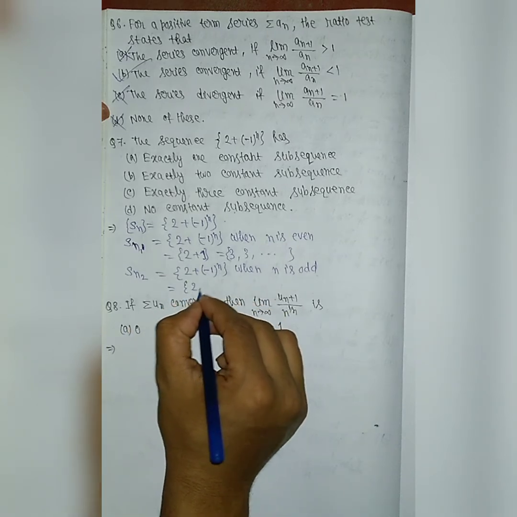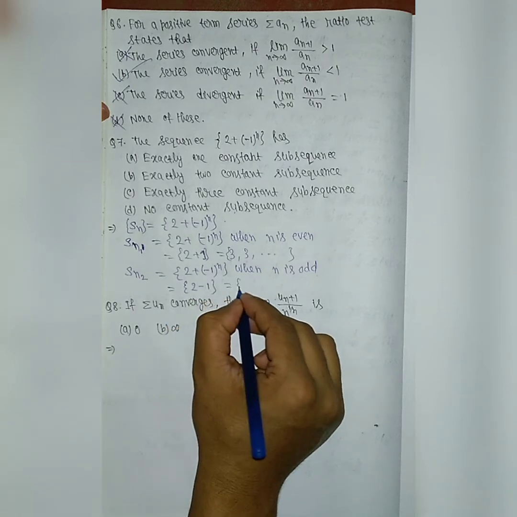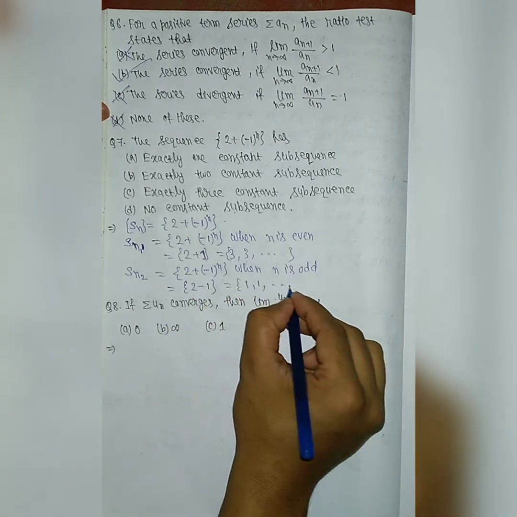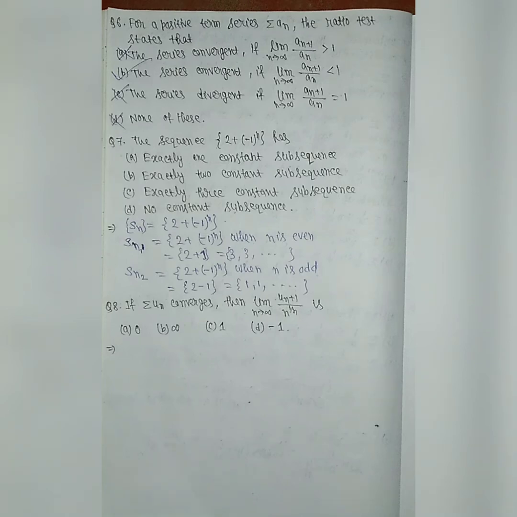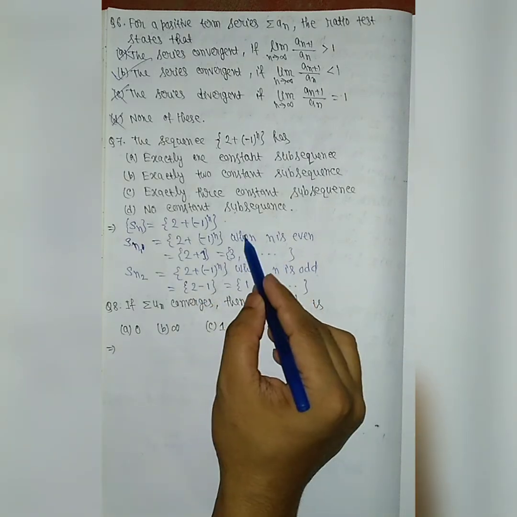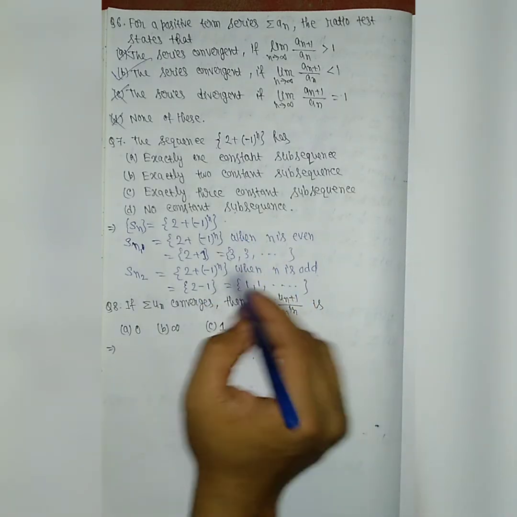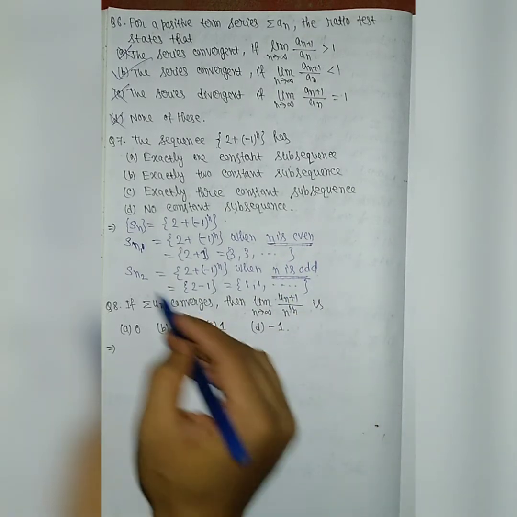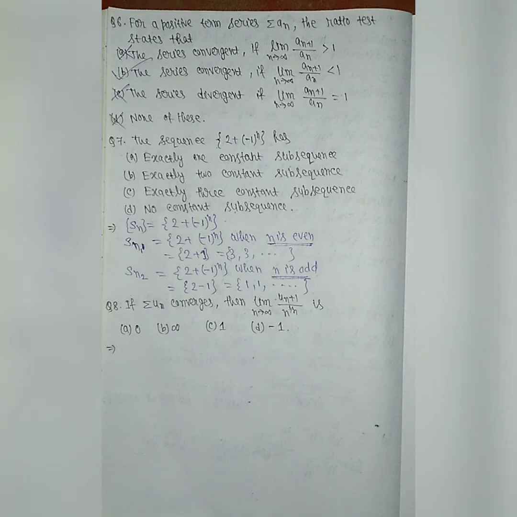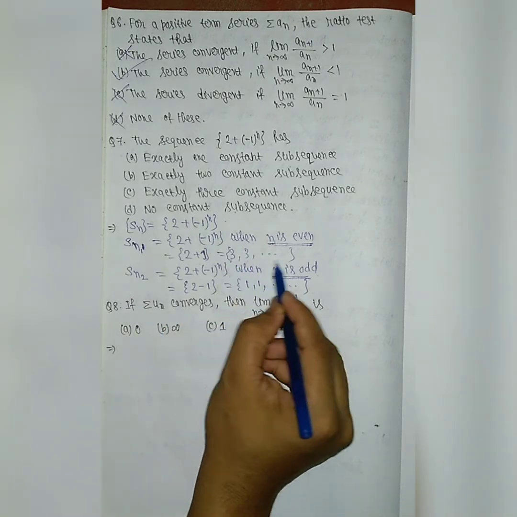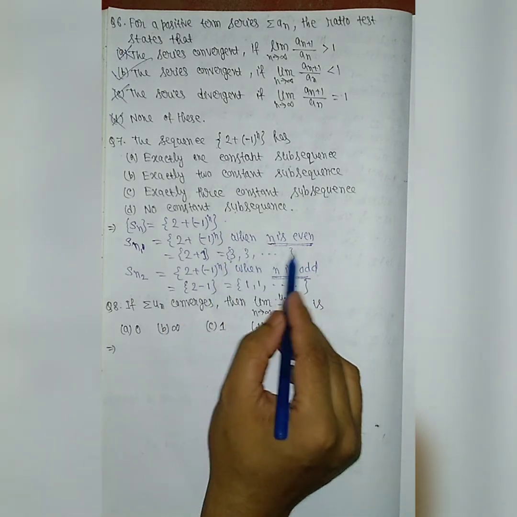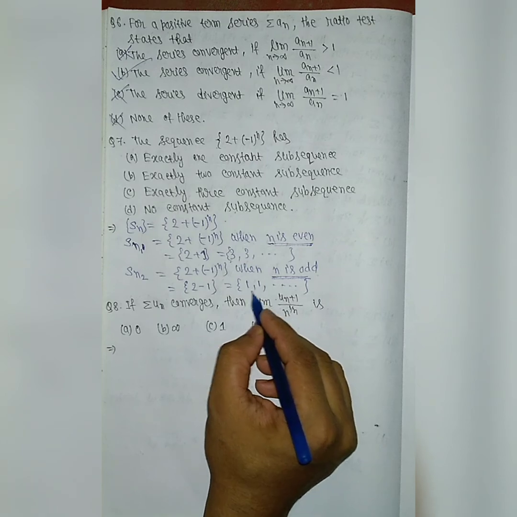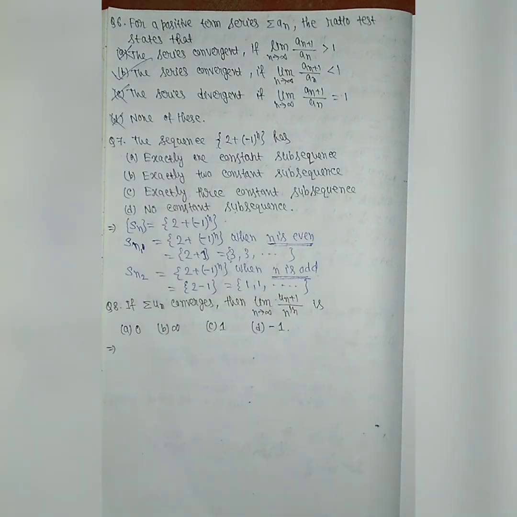So it is 2 minus 1, and the sequence comes as 1, 1, 1. This is a constant sequence with all elements 1. So only these two types are possible, n even and n odd. So we get exactly two constant subsequences, one with element 3, 3, 3 when n is even, and one with element 1, 1, 1 when n is odd.